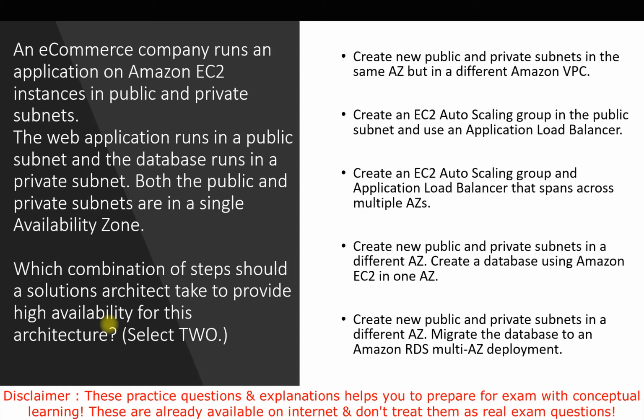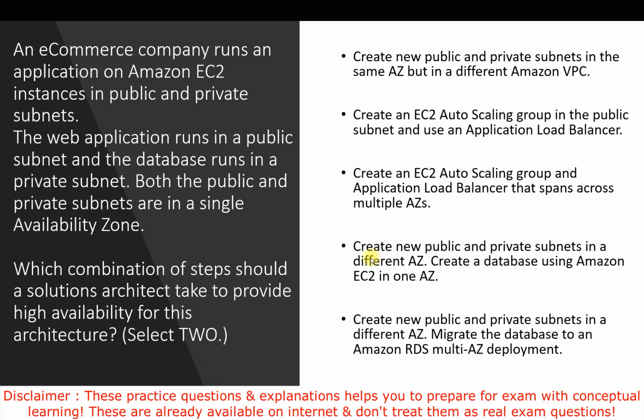So in that case it will not provide high availability, and the first option seems incorrect to me. The next option talks about creating an EC2 Auto Scaling group in a public subnet and using an application load balancer. We'll see this option. The third option is create an EC2 Auto Scaling group and application load balancer that spans multiple availability zones. That seems correct to me.